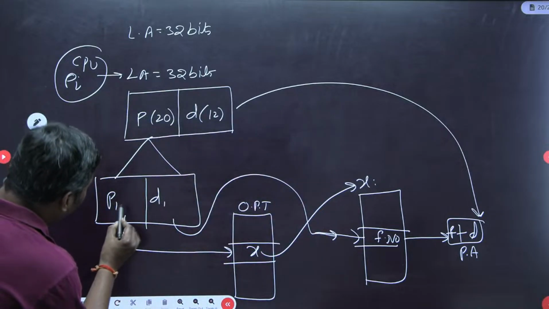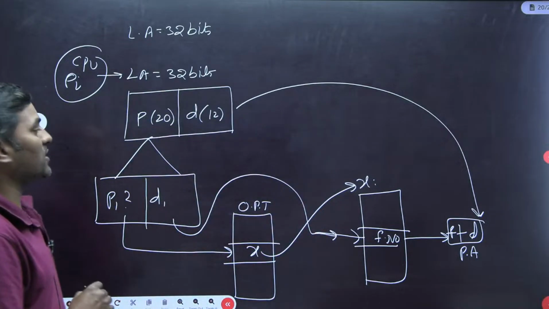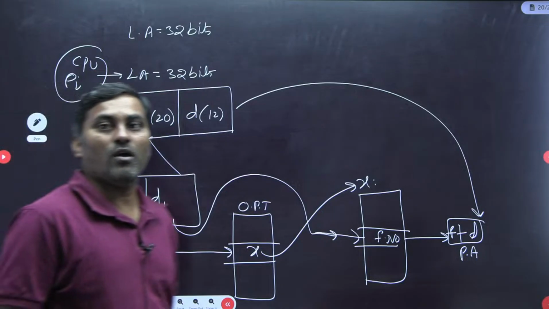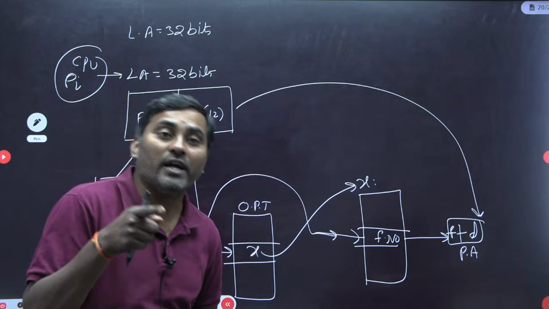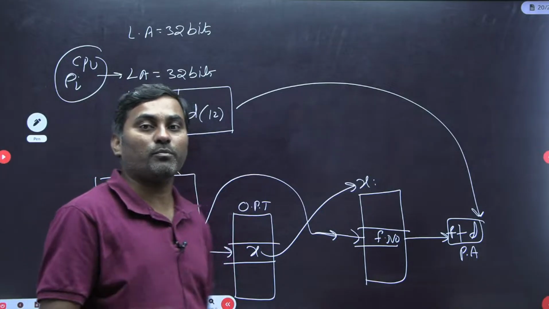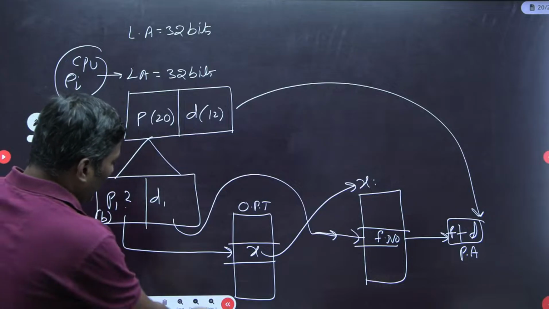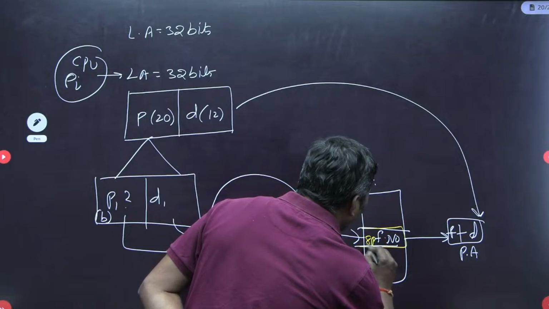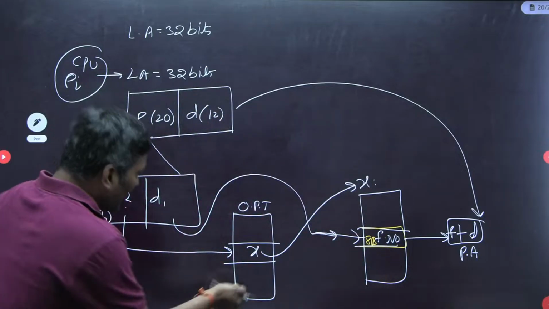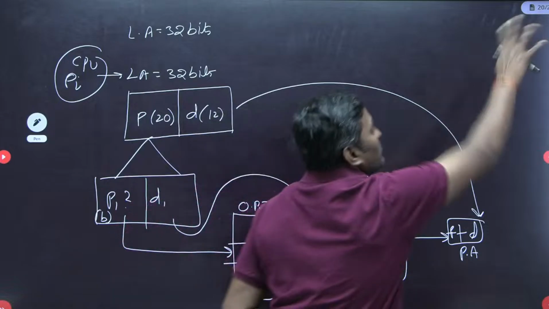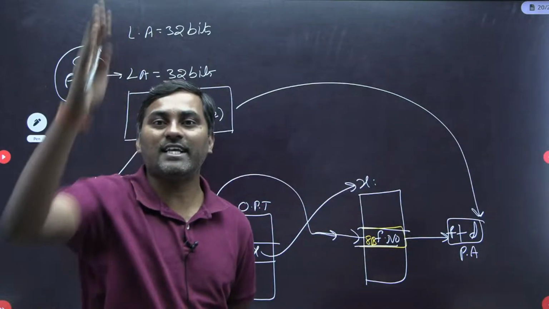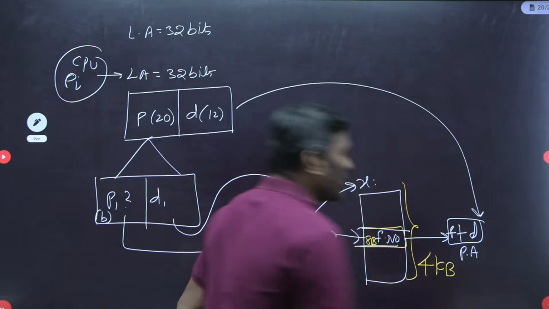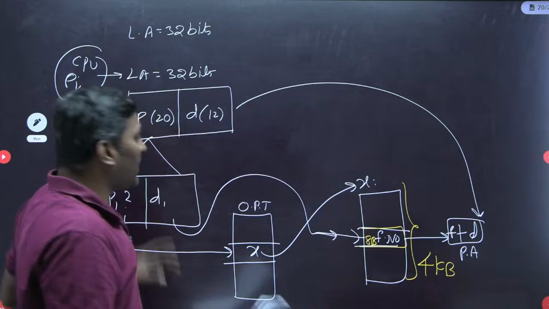But they're asking how many bits B are required for indexing into the outer page table. The one thing they told is that the entry size is 8 bytes. These are also pages and frames loaded, and all pages are the same size. So what is the page size given? It is nothing but 4 KB, correct? With this reference I can get the data.